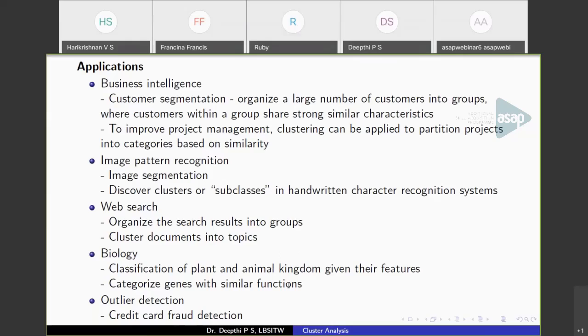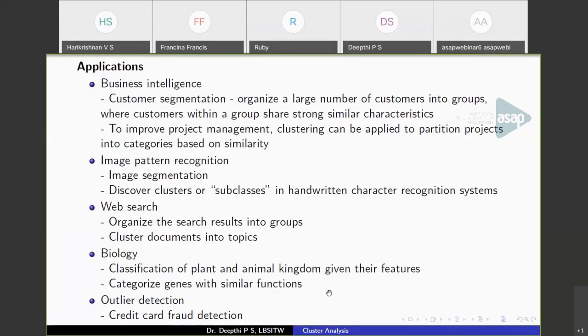Another important application is outlier detection. An outlier is nothing but a point that is significantly different from the rest of the data points. So you may have a set of points, and maybe one or two points will be significantly different from the rest. These outliers can be detected by using clustering. Outliers are not just noise, they can be part of the data itself. They show abnormal behavior. Such anomalous behavior can be detected and separated out using clustering.